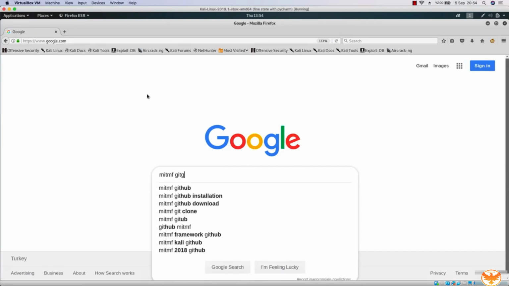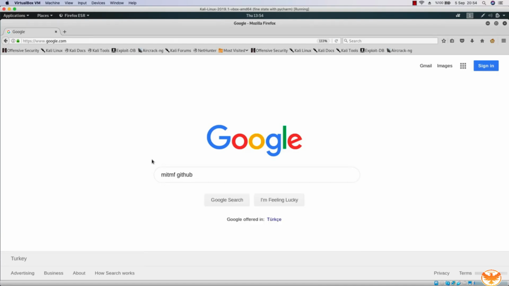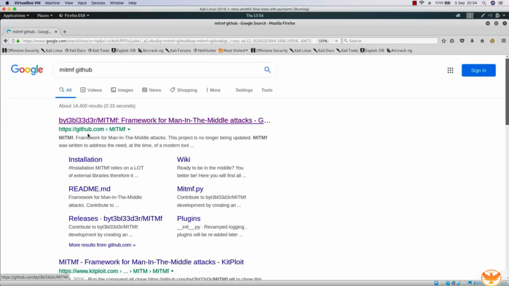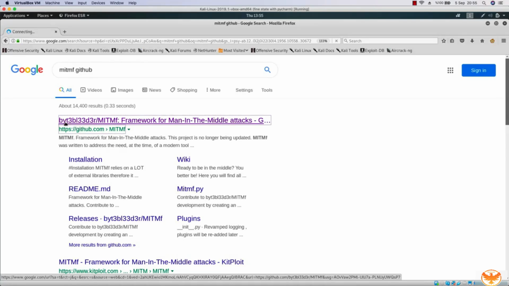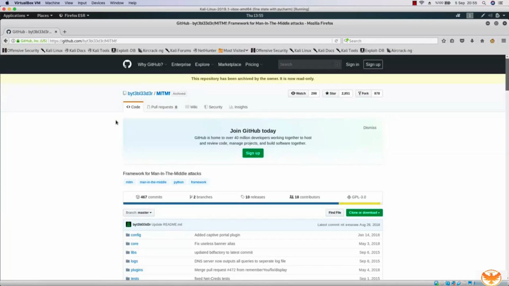So if you come over here to google.com and search for man-in-the-middle framework, MITMF GitHub, it will take you to the GitHub page of the man-in-the-middle framework, okay? So you have to write MITMF GitHub. GitHub is the web page where we share code, the source code of programs, where we get to collaborate with other developers, and see the source code of popular software and tools like man-in-the-middle. So this is what we are looking for, okay?